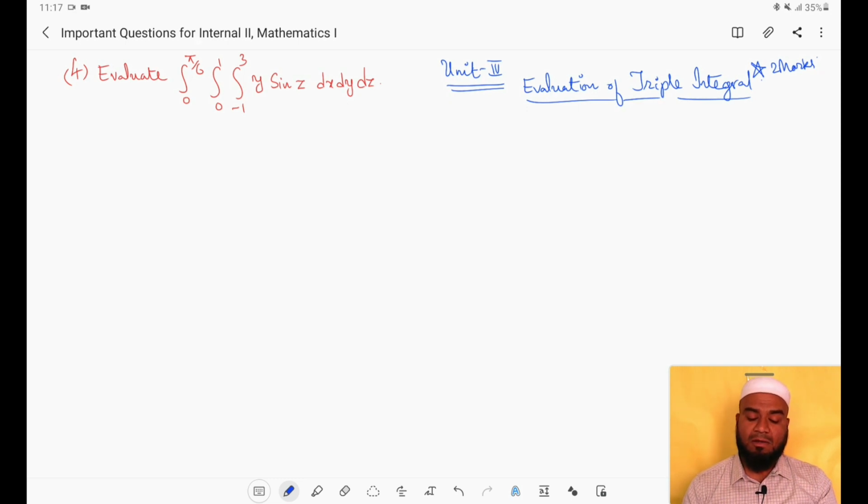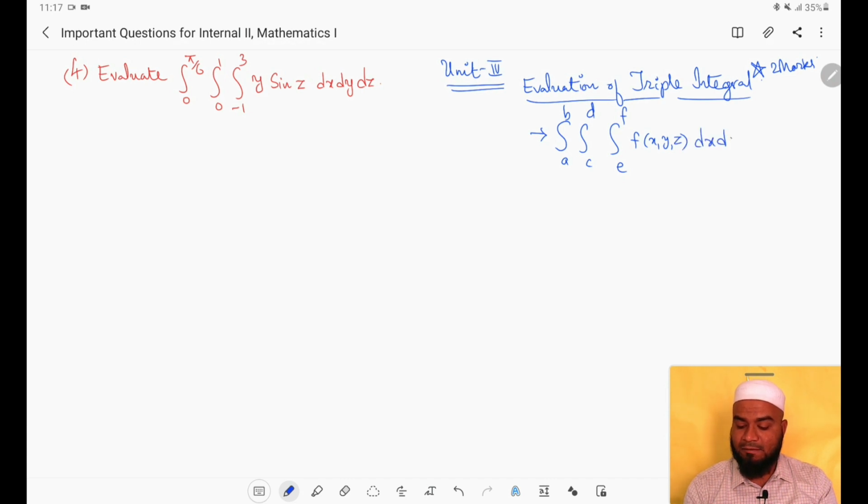First one is, all the 6 limits are constants, that is the first possibility is the integral may be like this: integral a to b and integral c to d and integral e to f, f of x comma y comma z dx dy dz. This is the first possibility, where you can observe that the limits are a to b, c to d and e to f, where these a, b, c, d, e, f are constants. All the 6 limits are constants.